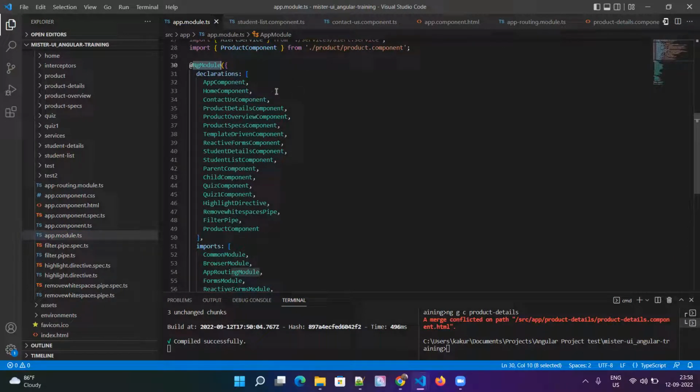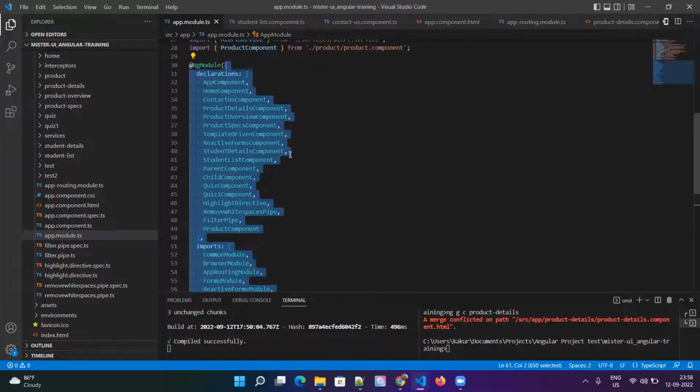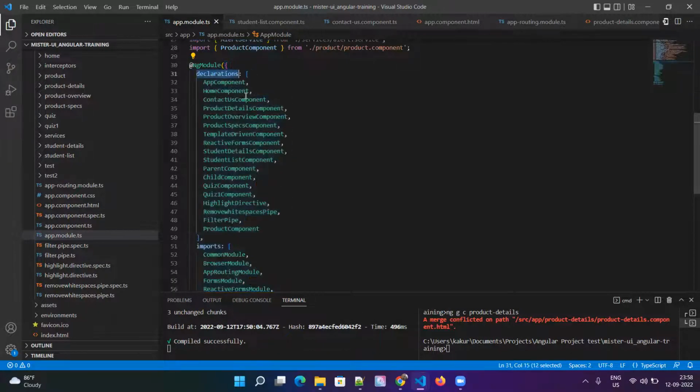So for all those, if you are providing this object, this object starting here and ending here, it means this is your metadata. So what is the metadata we are going to pass for a module? One is declarations. Declarations always will have your custom building blocks, so custom components, custom directives, custom pipes. All these you'll be defining here.